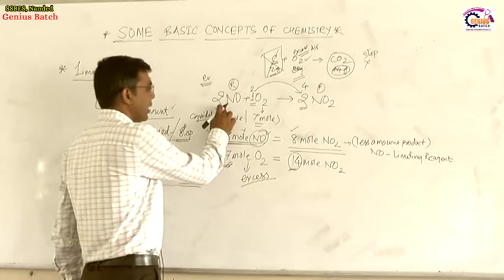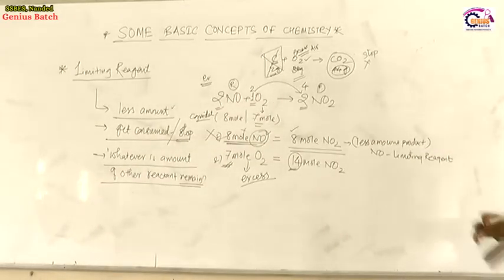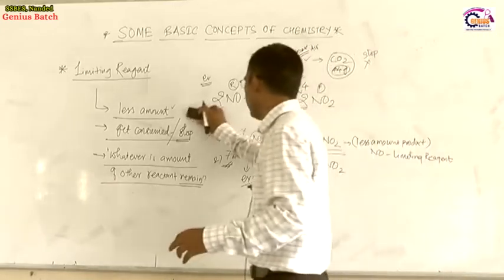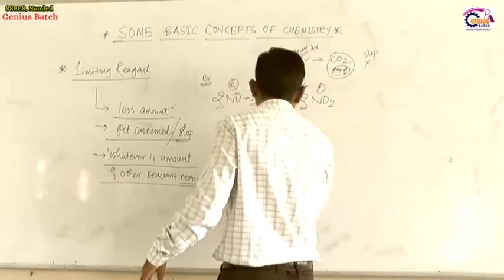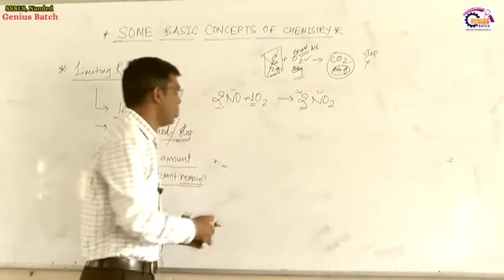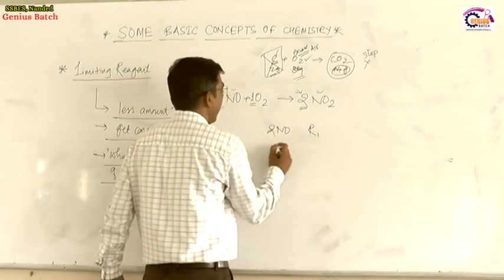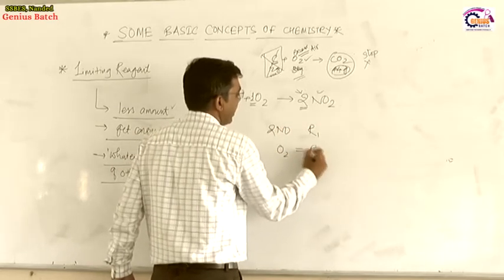Understood? In this case, consider one balanced chemical equation. In that balanced chemical equation, we have 2 reactants and 1 product. NO is the first reactant and O2 is the second reactant.